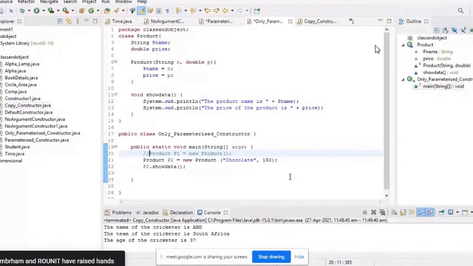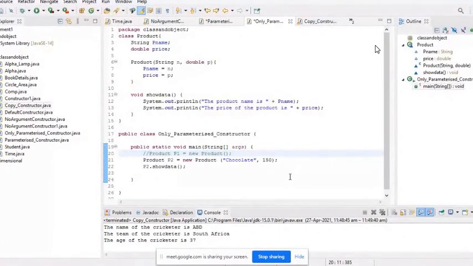Okay, Aditi, explain. Here first in the main method, Product p1 equals new Product. It will invoke the default constructor from the JVM, where pname equals null and price equals 0.0. Very good. Then Product p2 equals new Product("chocolate", 150).